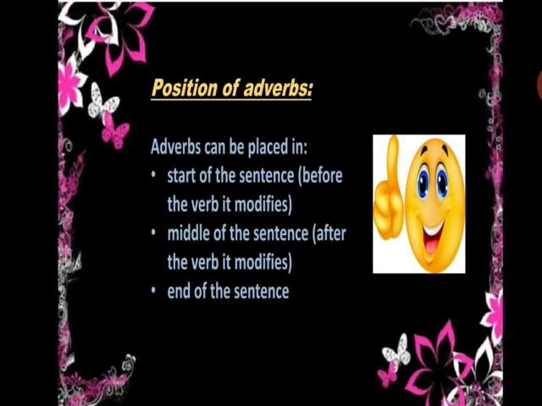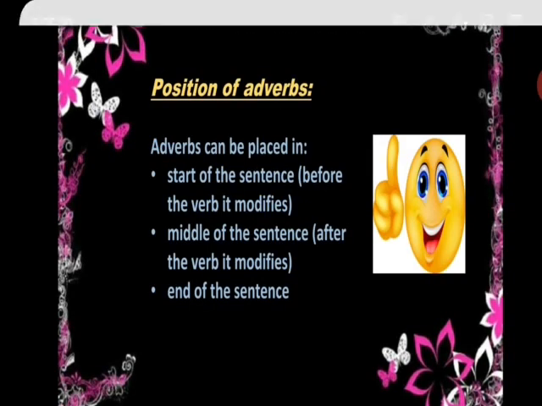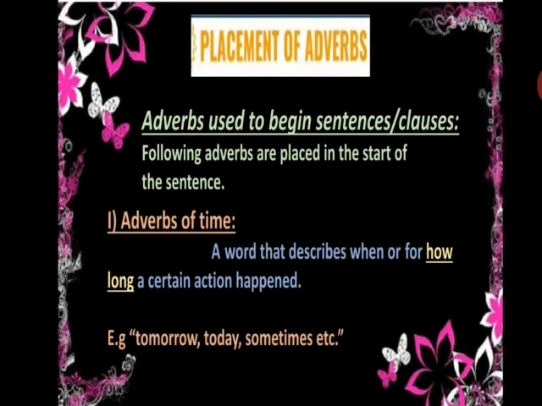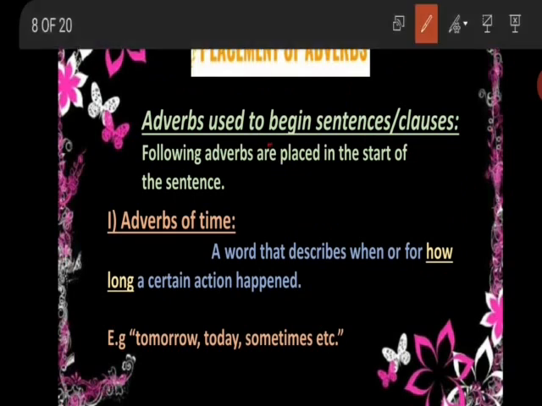Okay, now positions of adverb. There are three main positions of adverb in a sentence. An adverb can be placed in the start or in the beginning of a sentence, in the middle of the sentence, and at the end of the sentence. So these are the three placements of adverbs. Let's talk about the first position of adverb, that is in the beginning of the sentence.